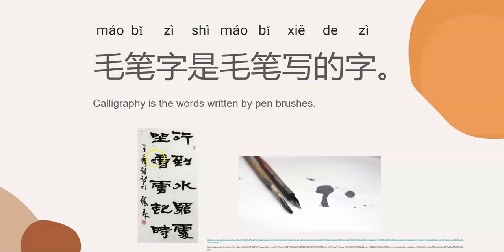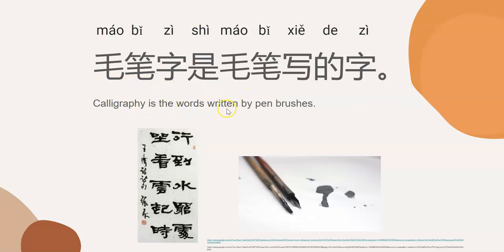Here we are going to say this sentence: calligraphy is the words written by pen brushes. Calligraphy in Mandarin is 毛笔字. And how do you say pen brush? 毛笔. Let's read this sentence.